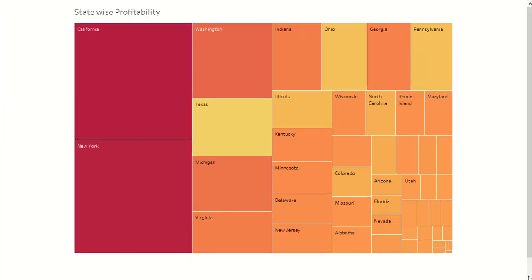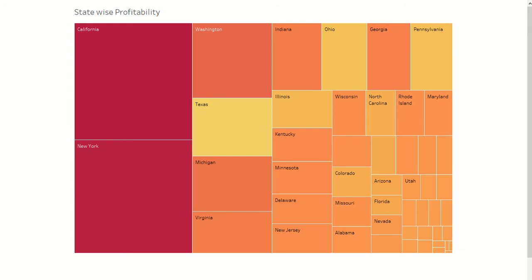In terms of state-wise profitability, the top five performing states are California with $76,381, and next comes New York, and then Washington, and then Virginia and Michigan. So these five states are performing better compared to others. The worst five performing states with negative profit are, we can see that Texas and North Carolina, Pennsylvania, all these are performing worst.